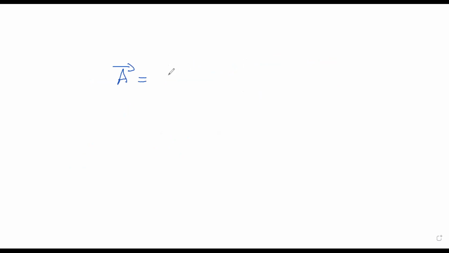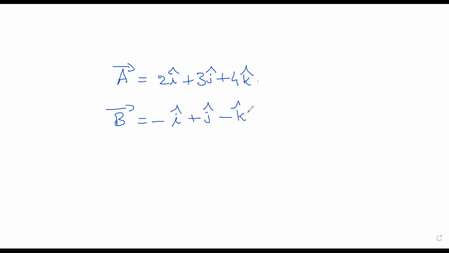So A bar is 2i cap plus 3j cap plus 4k cap. Suppose this vector is there. And B bar is minus i cap plus j cap minus k cap. Another vector is there. Suppose they ask you to find the dot product between the vectors. It is given by A bar dot B bar. We simply multiply the i coefficient with the i coefficient. So that is 2 into minus 1, minus 2.